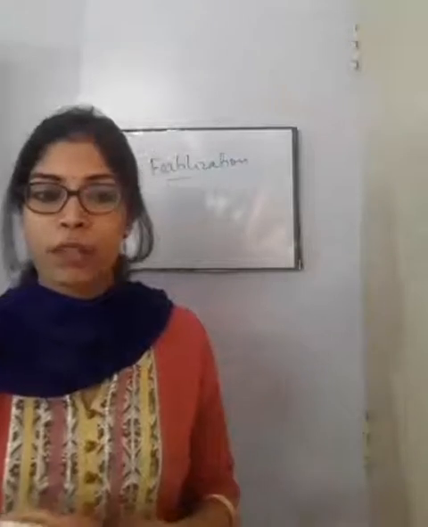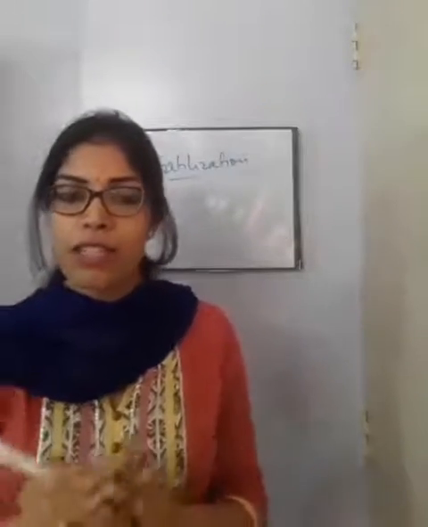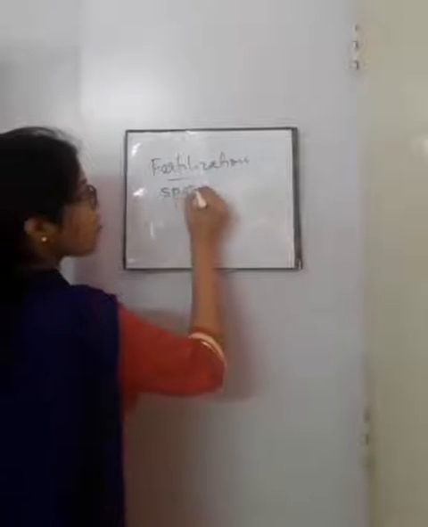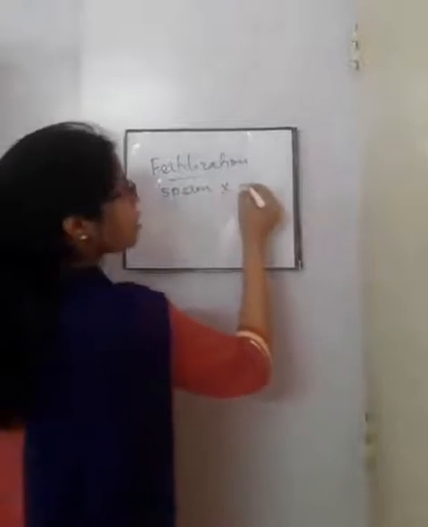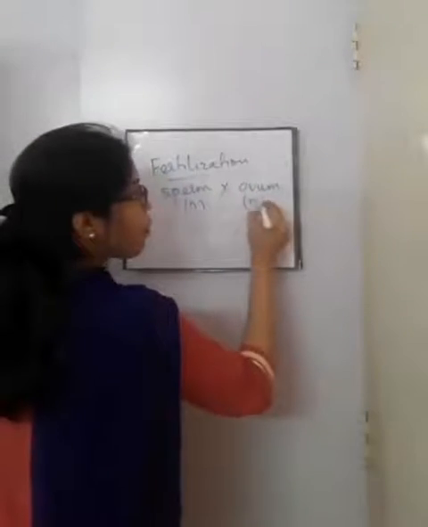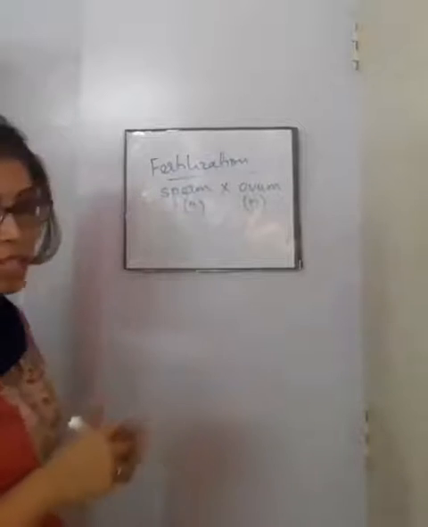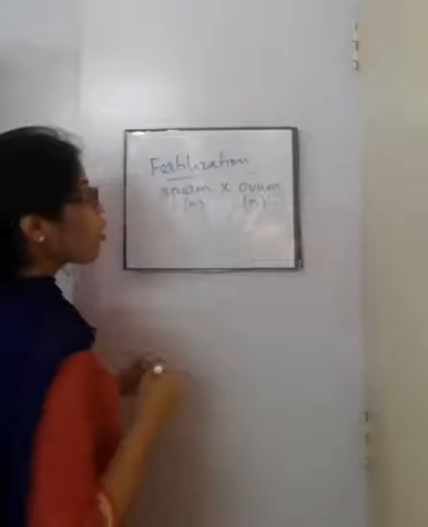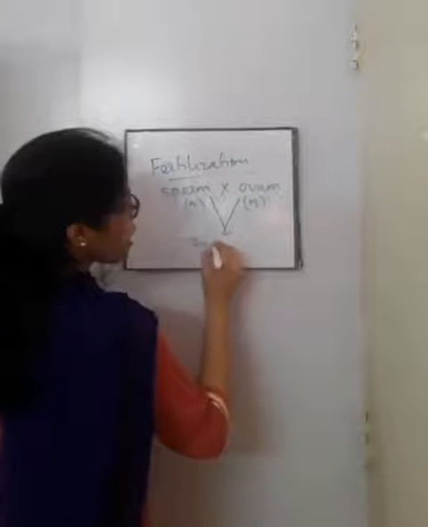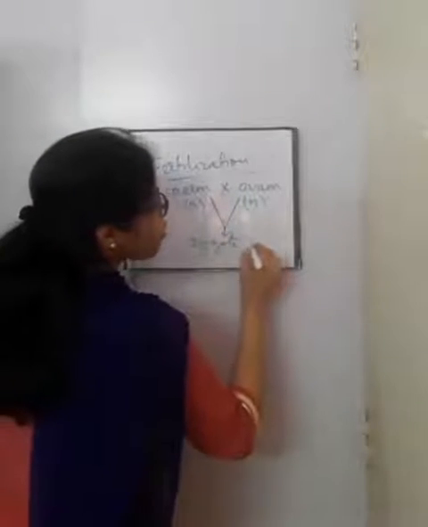So if we have to define fertilization in simple words, what will it be? Fertilization is nothing but the union of the male gamete sperm and the female gamete ovum, both of which are haploid, meaning having one set of chromosomes. When this sperm and ovum unite they form a zygote, which is diploid.